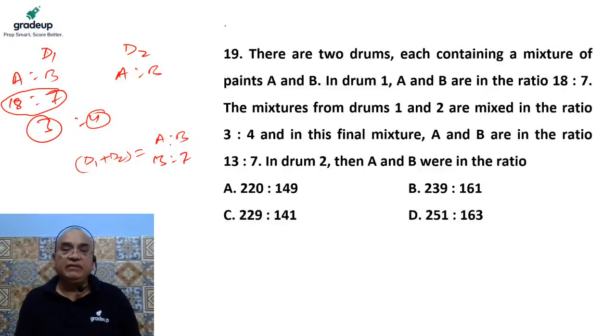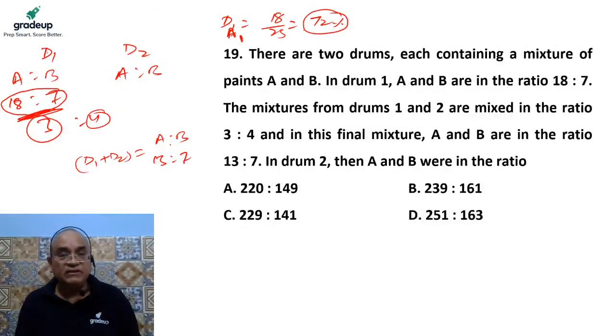So out of 25 portions in drum 1, 18 portions go to A. I am writing DA1, where 1 means drum 1 and A is the liquid A. So A in drum 1 is nothing but 18 out of 25, which means 72%. So the concentration of A in drum 1 is 72%.